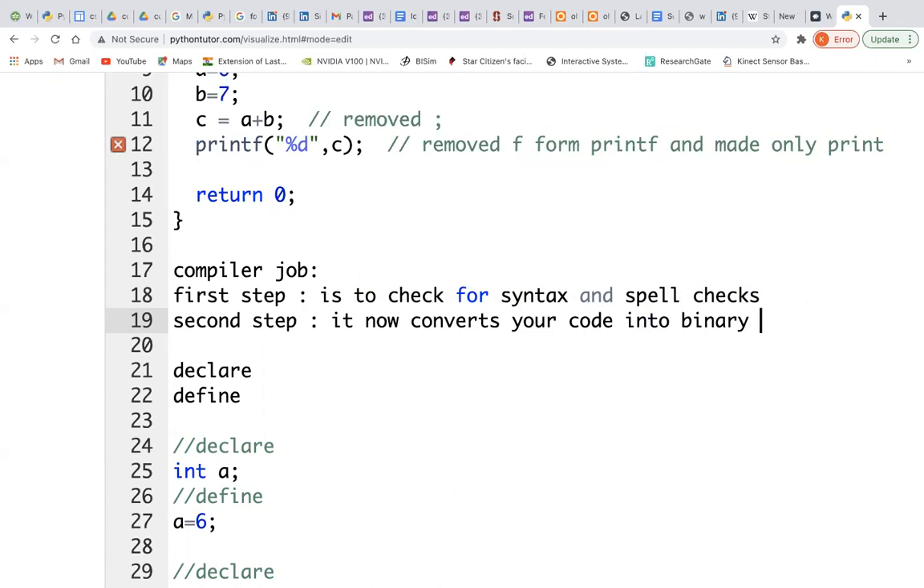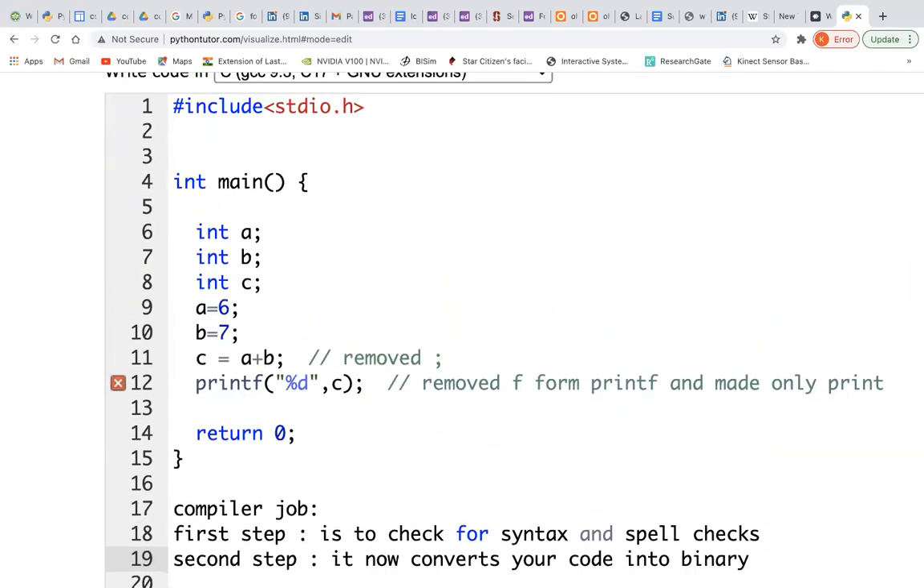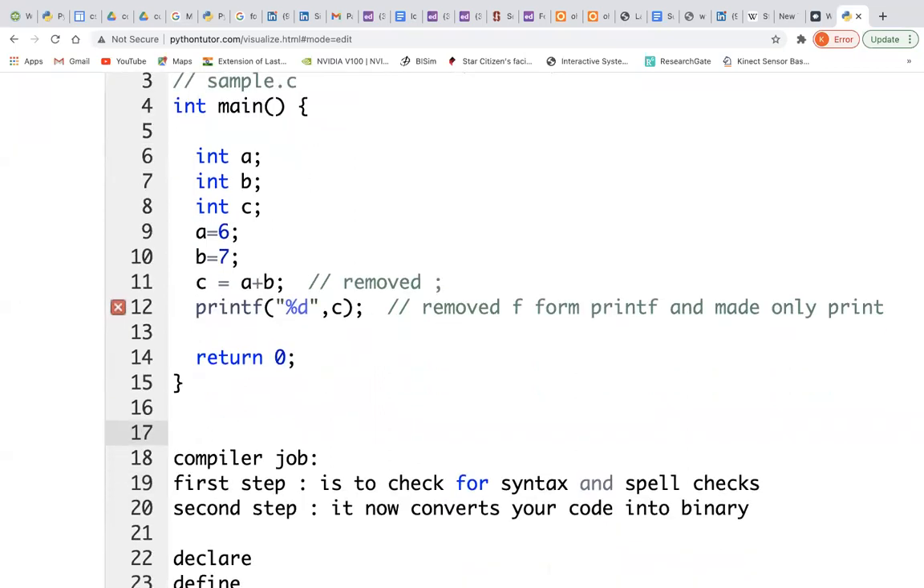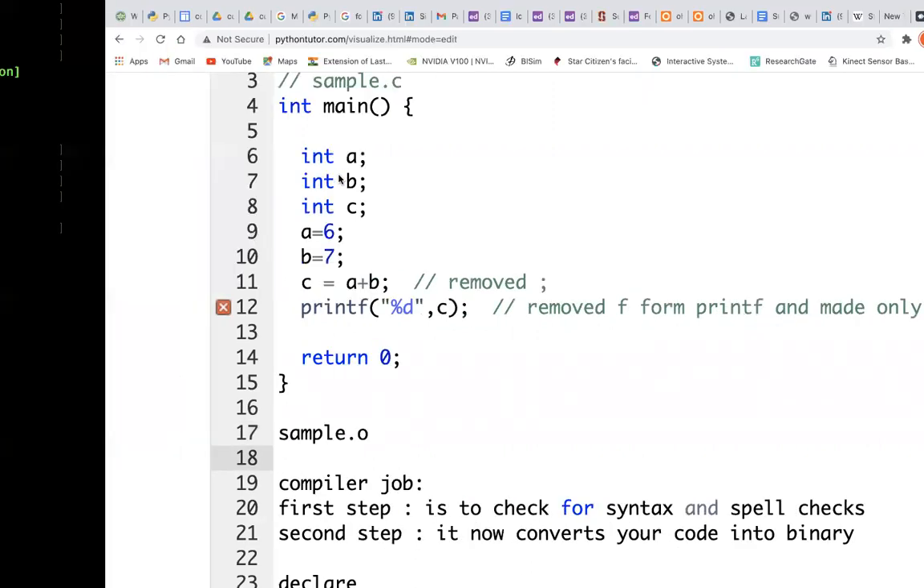Let us discuss, like it already converted it. Now if I say that this code is converted to binary, that is zeros and ones, which is understandable by the CPU, after converting this code, I will name it sample.c, and sample.o is prepared. The same way, the file which I have been showing is an executable file, right?